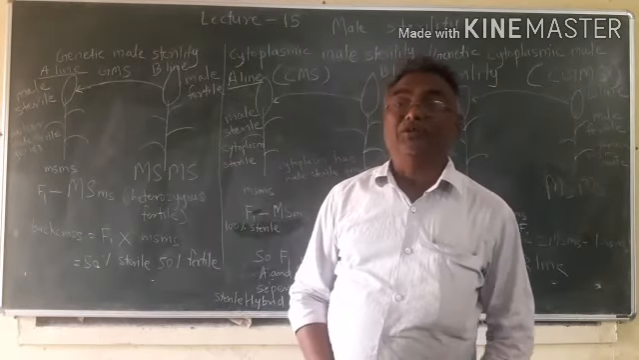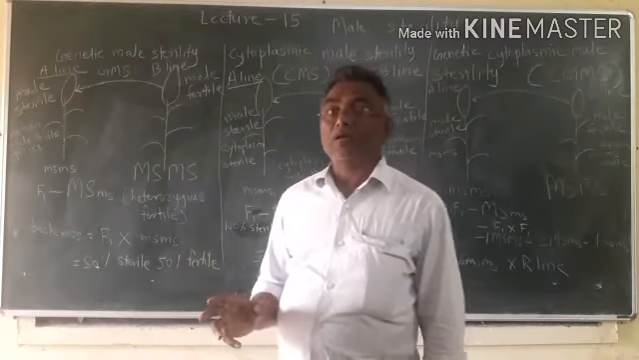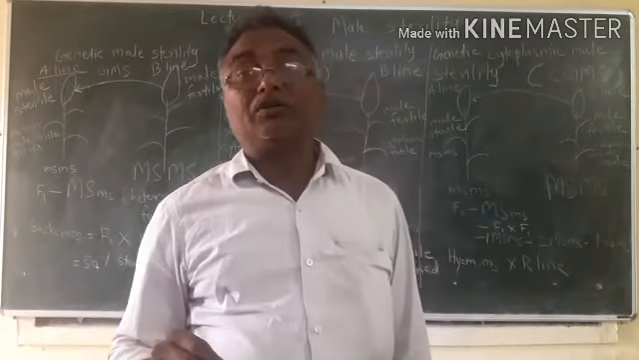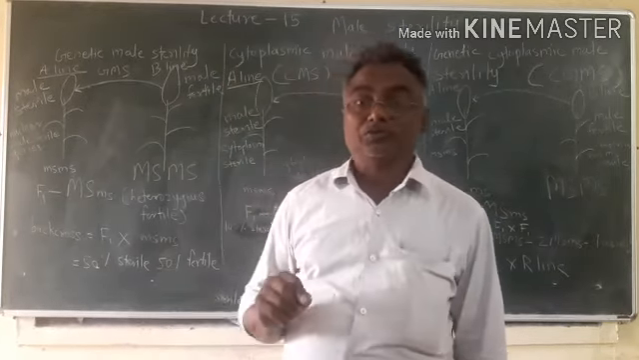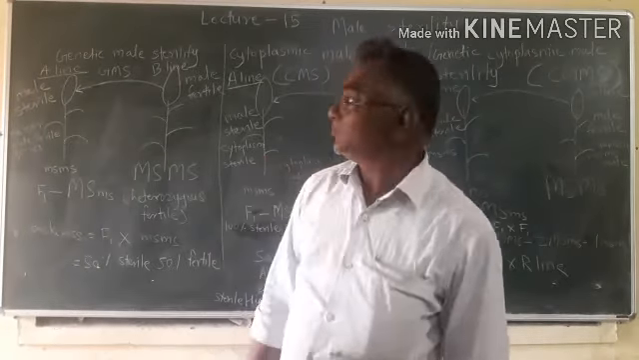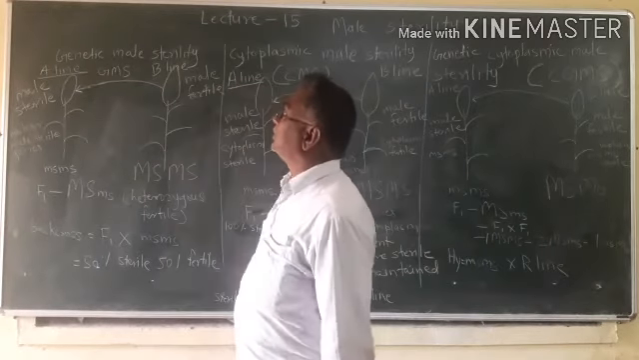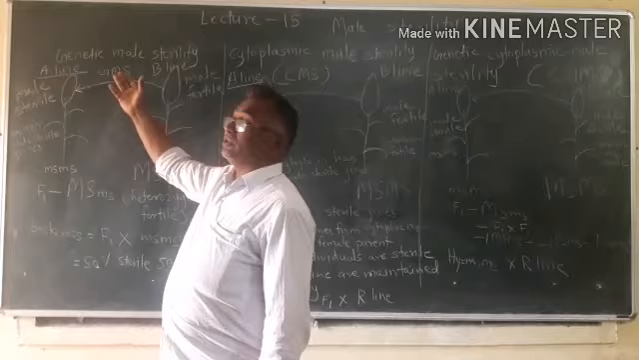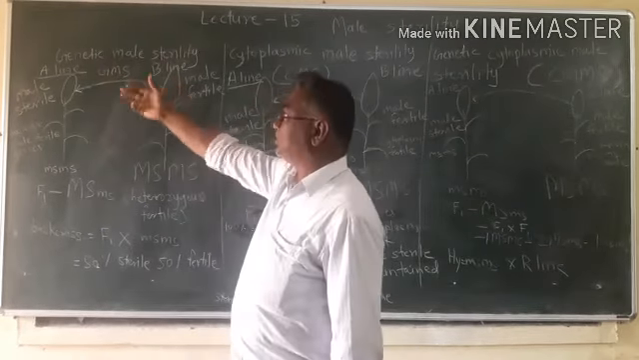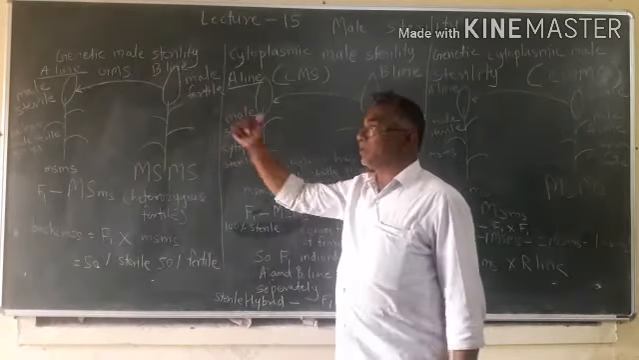Genetic male sterility means in genetic male sterile plants, male sterile genes are present on chromosomes. Means nuclear genes are male sterile. So such type of male sterility is called genetic male sterility, GMS. Here the nuclear genes are male sterile.